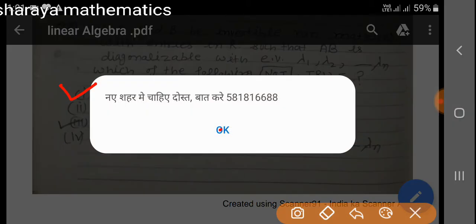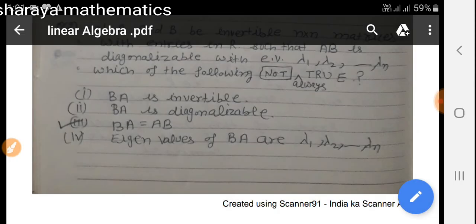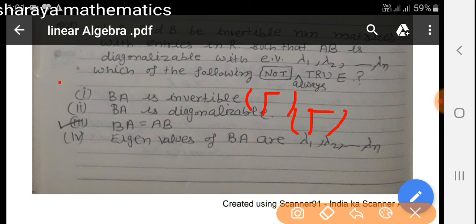If lambda 1, lambda 2, up to lambda n are non-zero eigenvalues of AB, then these are also the eigenvalues of BA. So BA is also invertible. This is always true. Second statement is BA is diagonalizable. This is also true because AB and BA are similar matrices, so BA is also diagonalizable.